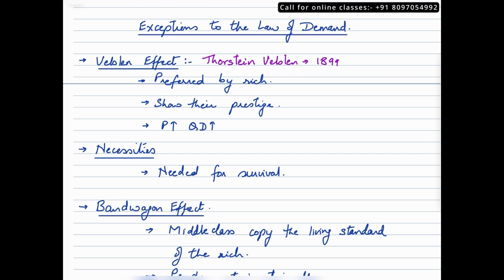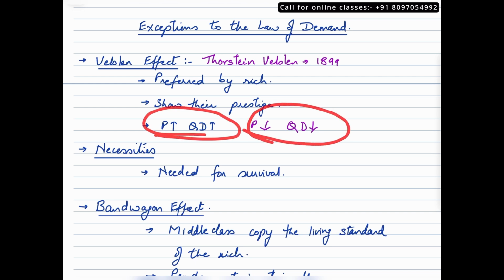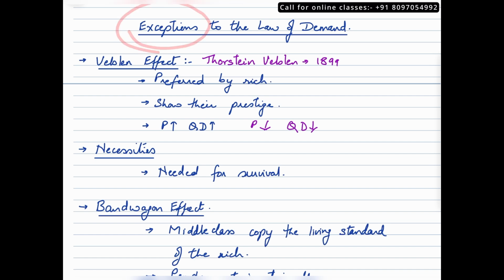By buying expensive commodities. So they would prefer to spend a lot of money on ultimate luxuries, and ultimate luxuries are super expensive. That means at higher prices, quantity demanded for these luxurious goods and services is high. The moment these commodities register a reduction in their price and they feel that even general people can afford these things, they would quit demanding these goods and services. Now if you take a look at the way quantity demanded and price are related, it's a direct relationship. This is why it is called an exception to the law of demand.